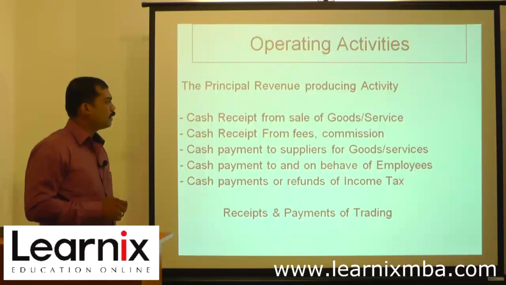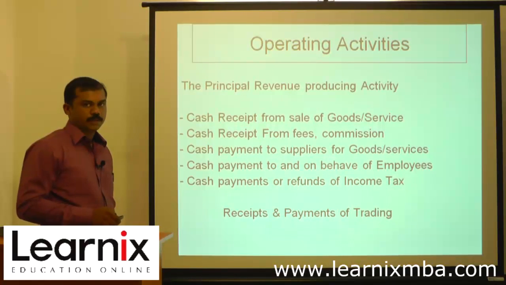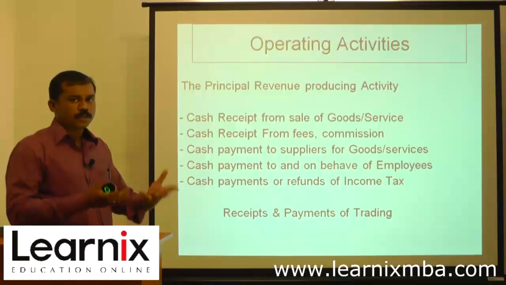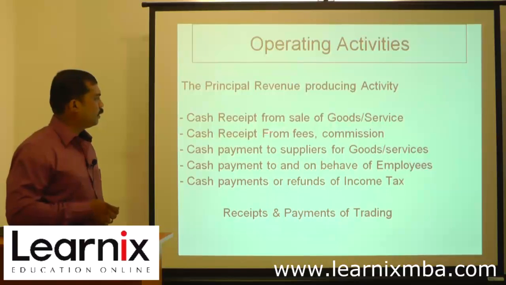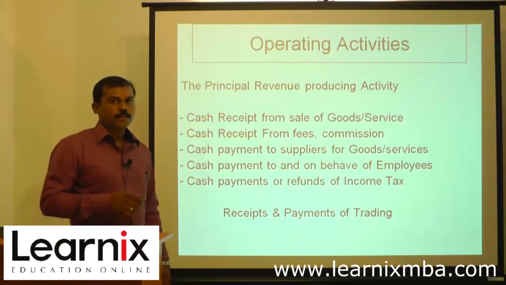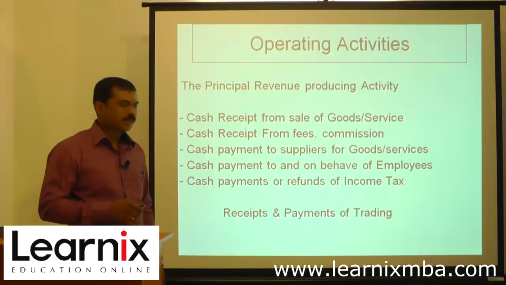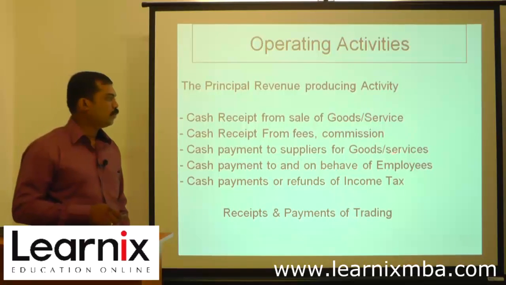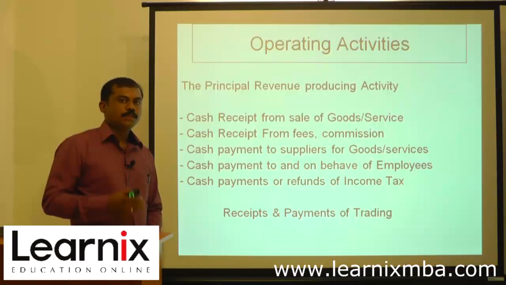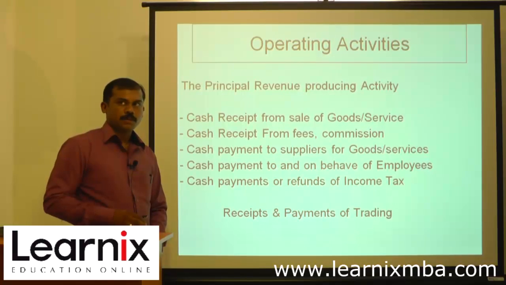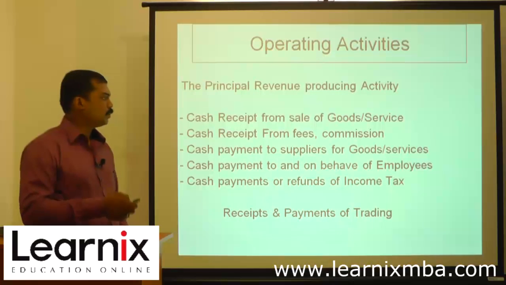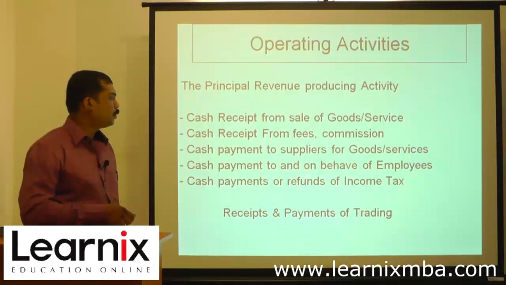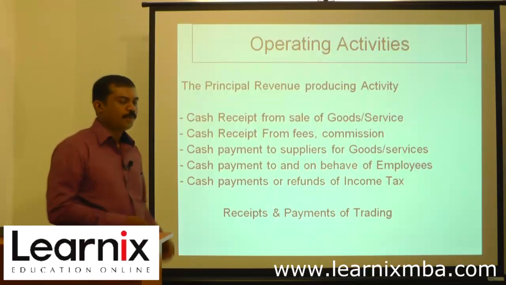The first thing is cash received from sale of goods or service. That is the main business activity from which they generate revenue. Then cash received from various fees and commissions which is related to business activities. Then cash payment to suppliers for goods and services. For goods and services we have to pay money to the creditors, that means the persons who are supplying that. That is considered there. Then cash payment to and on behalf of employees.